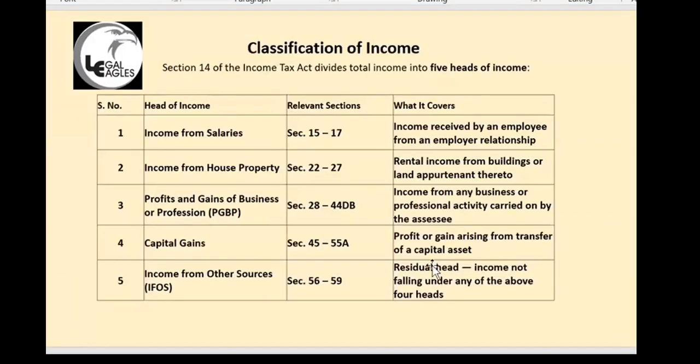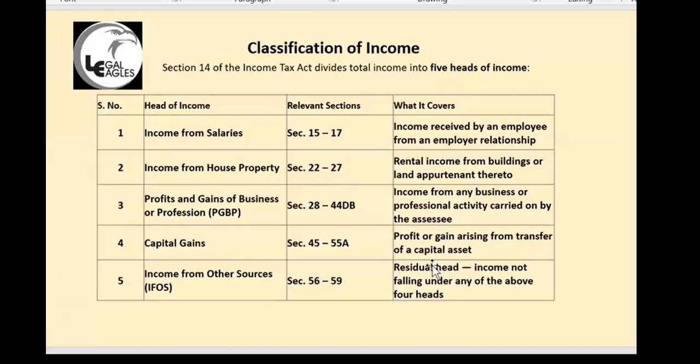Then income is classified for income tax purposes into 5 different heads. The 5 heads are income from salary, income from house property, profits and gains of business or profession, capital gains, and income from other sources. So your income will be taxed under 5 different heads.